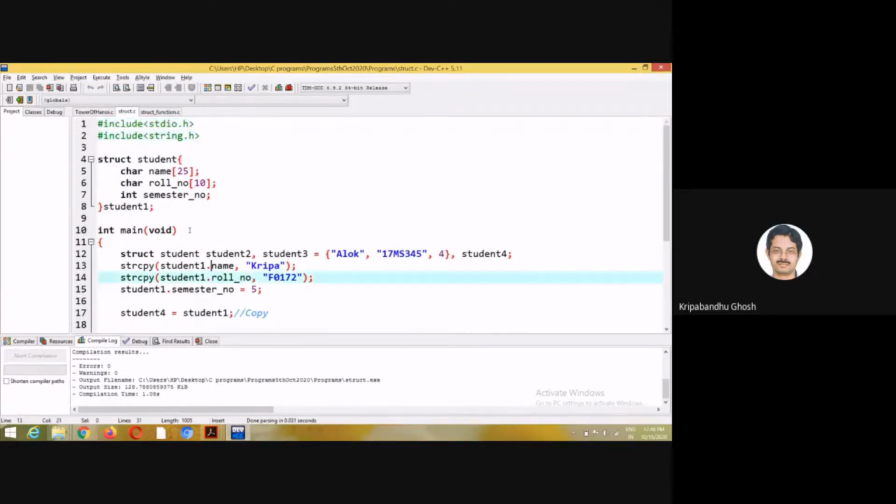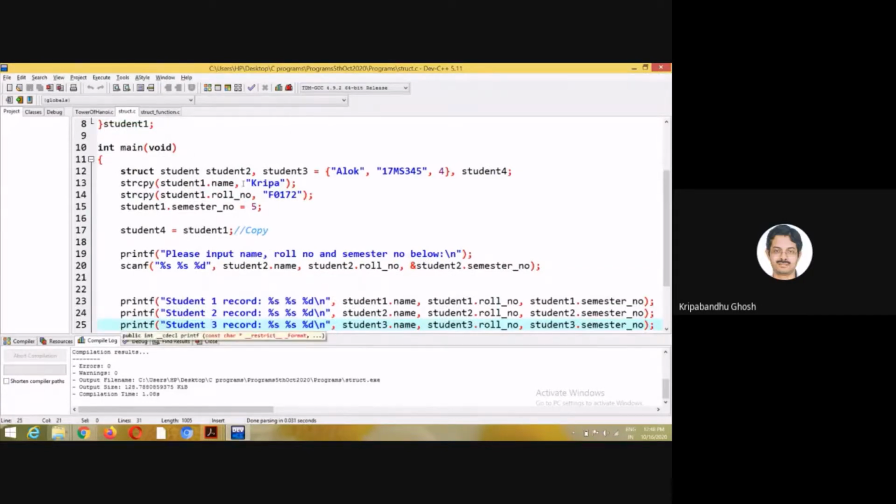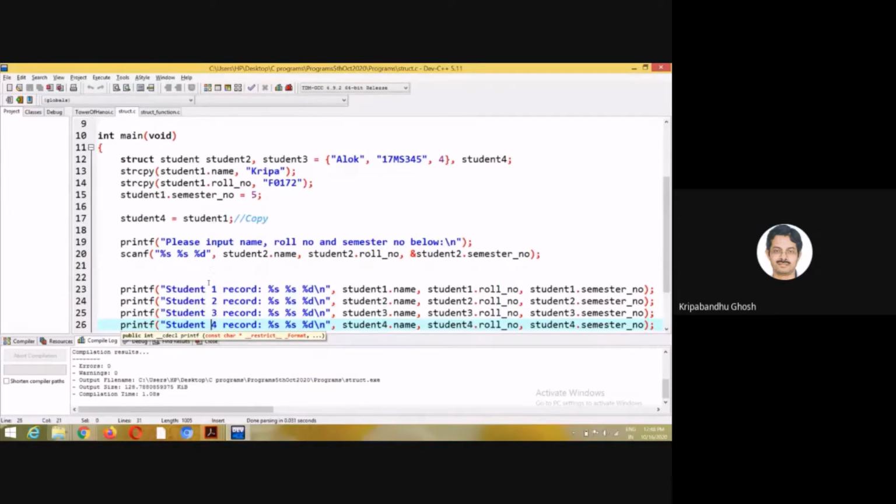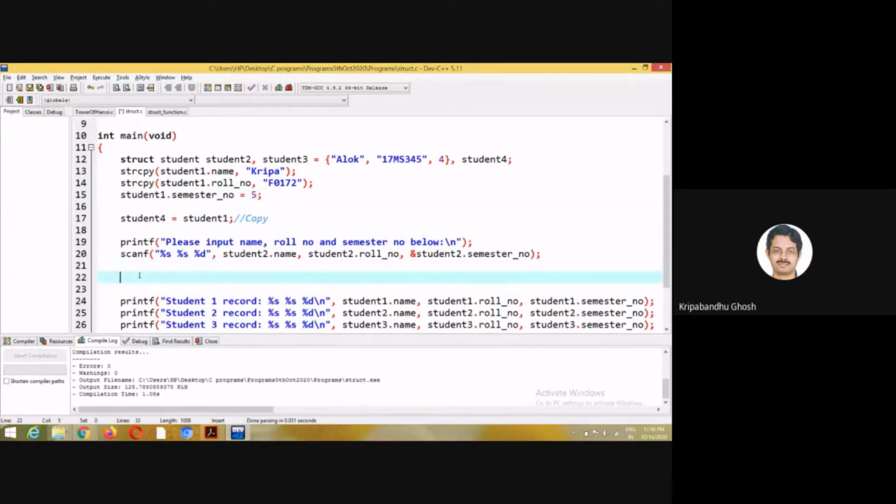Someone asked me a question, so let me try to find the answer. Your question was, if I change student1, will student4 be affected? Okay, let me change student1's semester number. Let me do this. I hope it works.